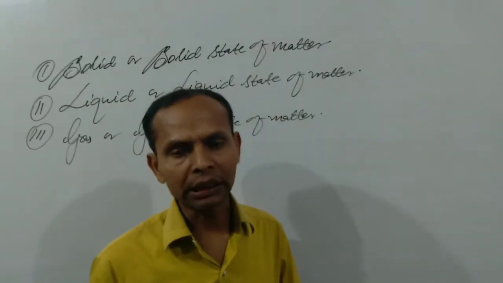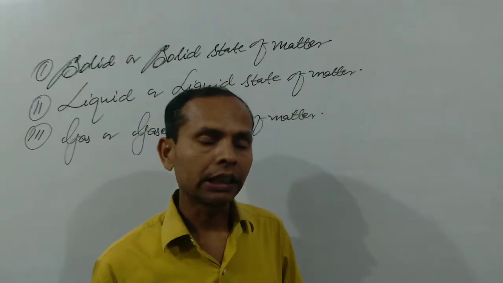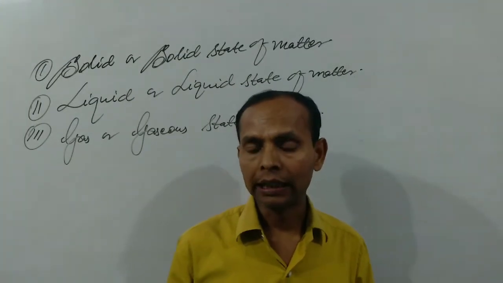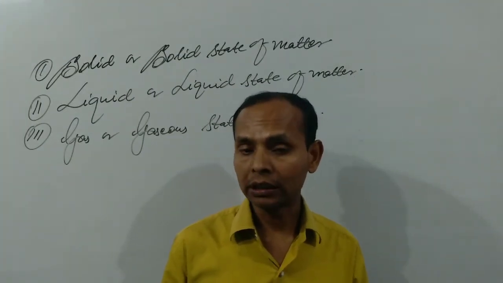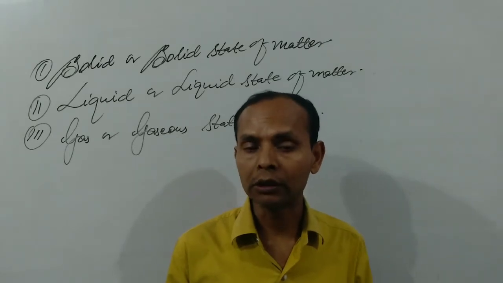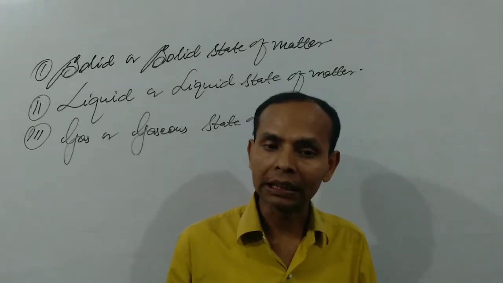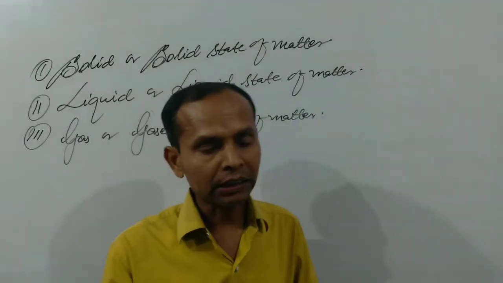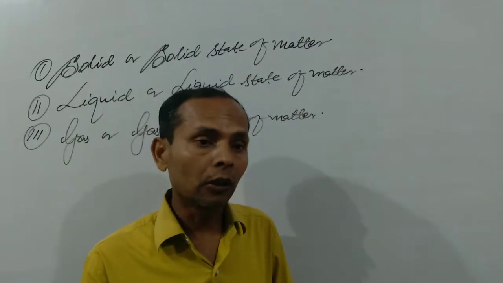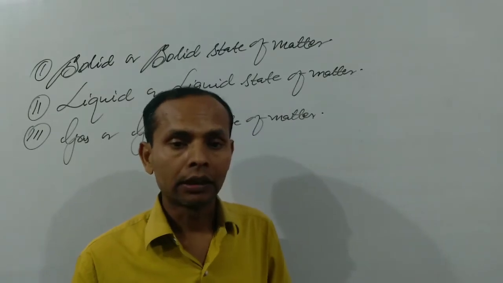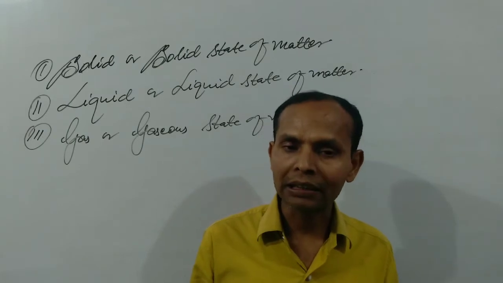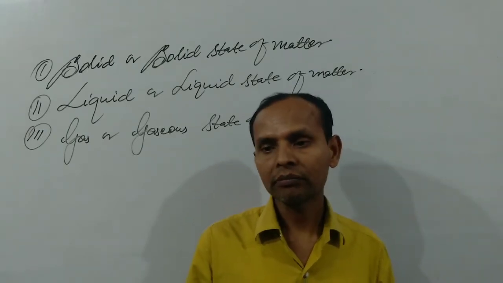Because every substance is generally made up of atoms and molecules, which we discussed in the previous class as the first topic of the first unit of class 11th, some basic concepts of chemistry. So either solid or liquid or gas is made up of very small particles like atoms and molecules.